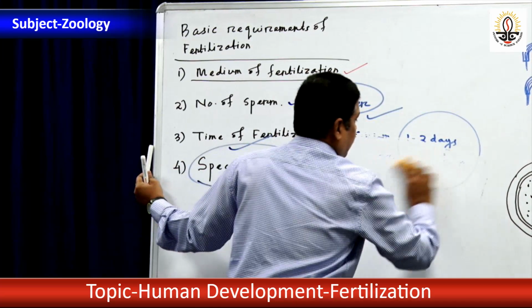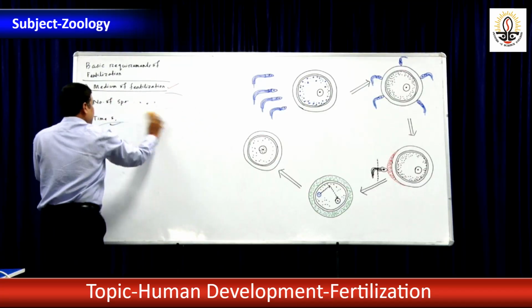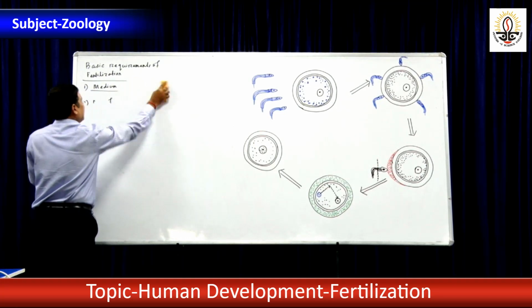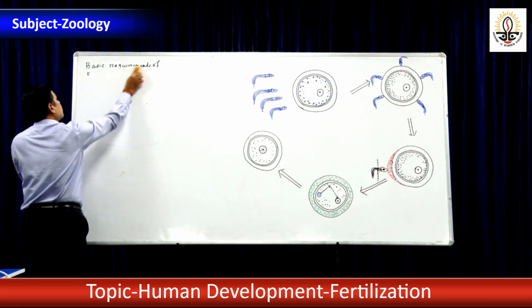Under the mechanism of fertilization, the first one is the encounter of spermatozoa to ovum.